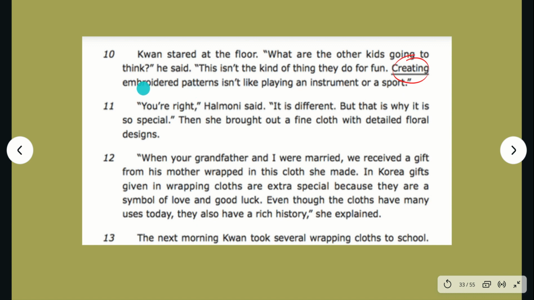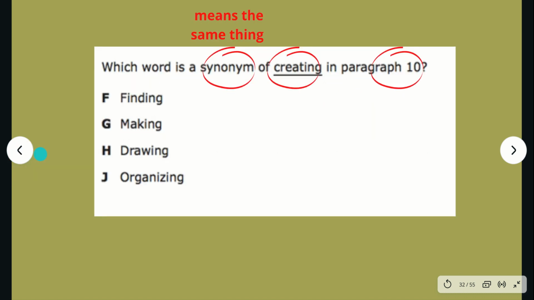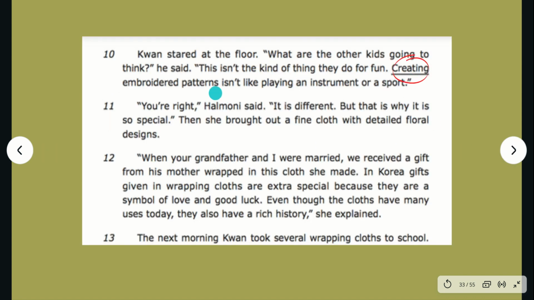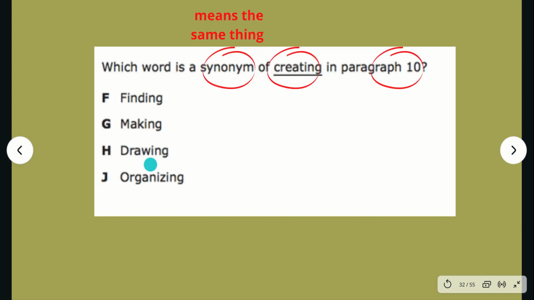We weren't talking about looking for anything, so I think the word finding is changing our sentence. Let's try making. Making embroidered patterns isn't like playing an instrument or a sport. That one sounds about right. We were talking about this isn't the kind of things they do for fun. Making embroidered patterns isn't like playing an instrument or a sport. We know that Helmoni and Kwan like to make these cloths together. So making sounds like a good option, but let's check the other ones.